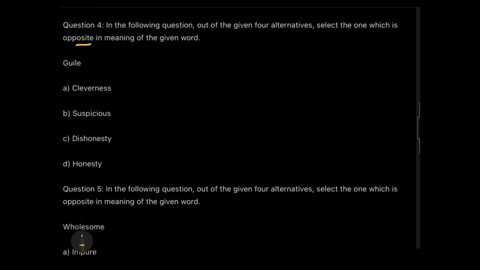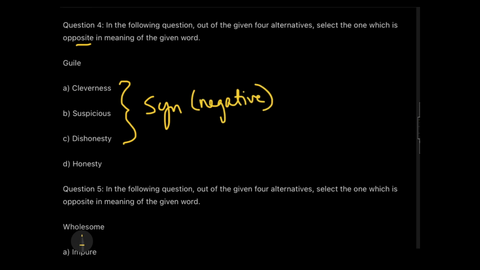Cleverness, suspicious, dishonesty, honesty. Hmm. Dishonesty, cleverness, suspicious, all are what? All are almost synonyms, or we can say that negative words. Okay. So, what will happen in the case of honesty? Honesty is a different word, so I can say that guile goes with honesty. Any confusion? All right, fine then. The next one is question number 5.